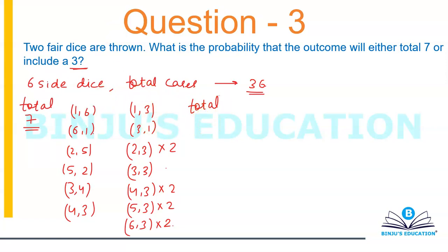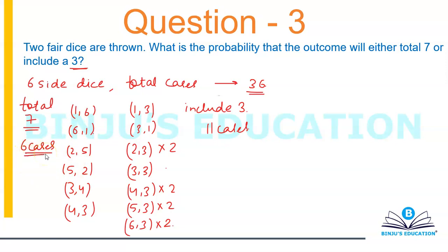Okay, I'm writing this as include 3. This is going to give me 11 cases, and a total of 7 is giving me 1 2 3 4 5 6 cases.